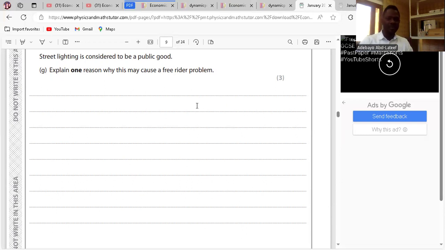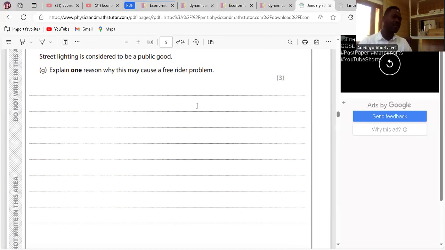Who is a free rider itself? A free rider is an individual who enjoys certain benefits or services, allowing others to pay for them. So you enjoy it and you're not paying for it. Others are paying for what you're enjoying. That makes you a free rider.